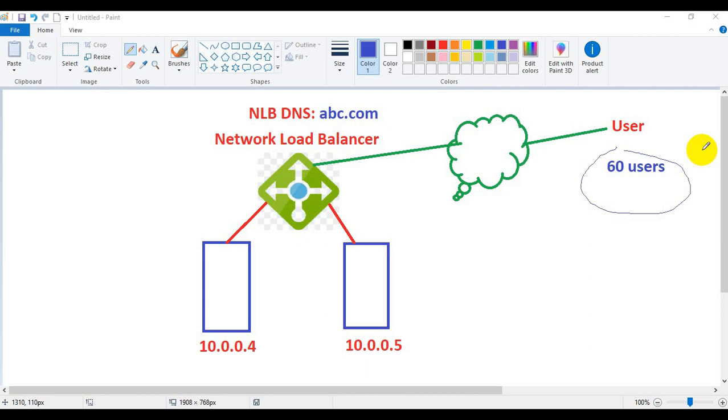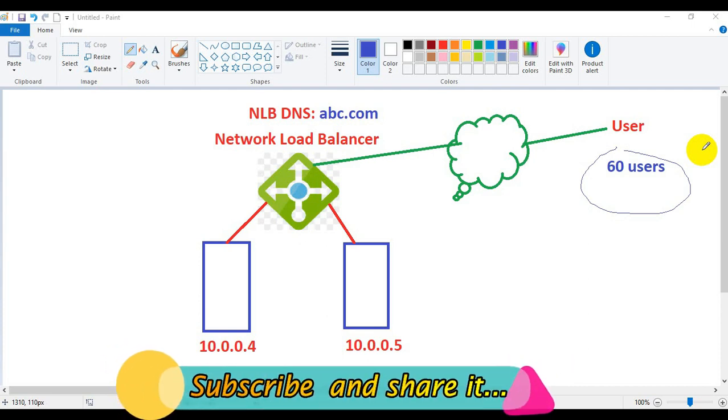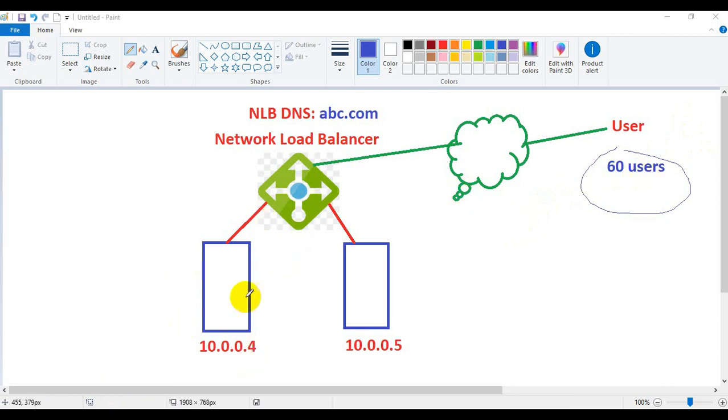So today we will discuss a very important and interesting topic. The topic name is Network Load Balancer. Let us understand the purpose and advantage of the Network Load Balancer with the help of a scenario. In this scenario we have taken one Network Load Balancer and two EC2 instances, which are the web servers. The network load balancer is a component which balances the load coming from the internet among the servers included inside the target group.